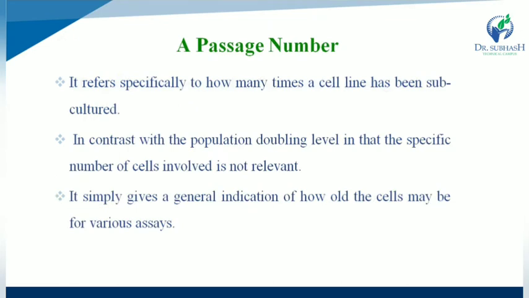Passage number refers specifically to how many times a cell line has been subcultured. So how many times a cell line is subcultured is called the passage number. In contrast with the population doubling level, the specific number of cells involved is not relevant, but it gives a general indication of how old the cells may be for various assays.